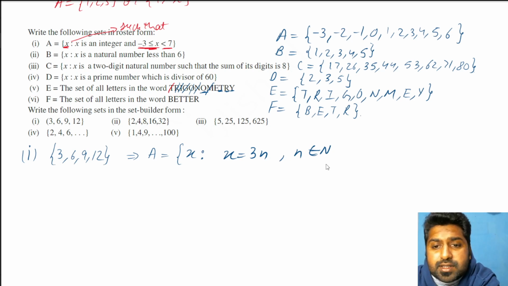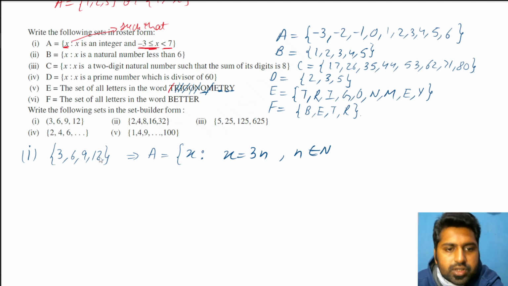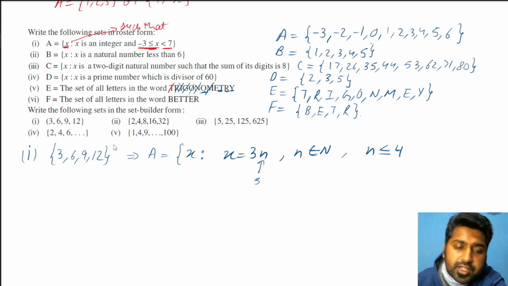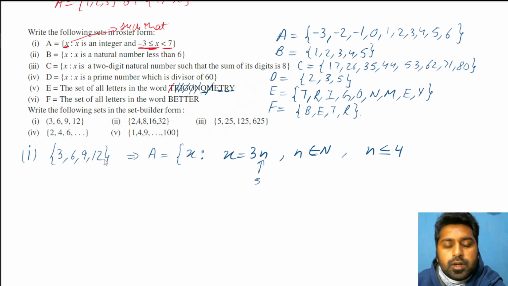So that automatically means I have to consider the value of n as 1, 2, 3, 4, 5, 6, 7, 8 and so on. But since the values are only till 12, that means n should be less than or equal to 4. n cannot be more than 4, because if n is 5, 5 into 3 is 15. 15 is not an element, so I'm restricted till 12. In the table of 3, 12 comes at the 4th position, 3 into 4. So n should be at most 4.